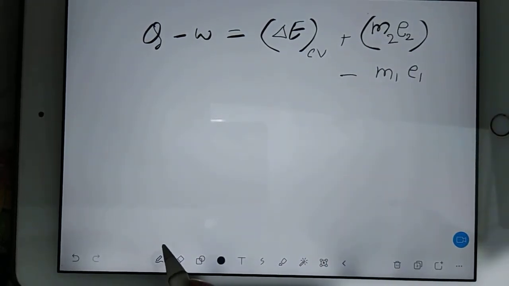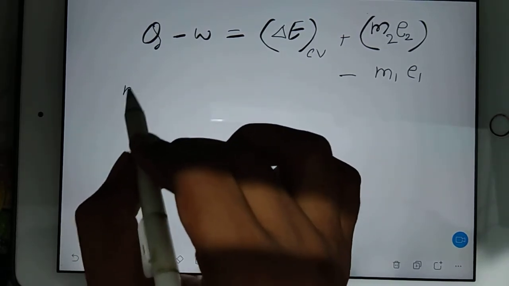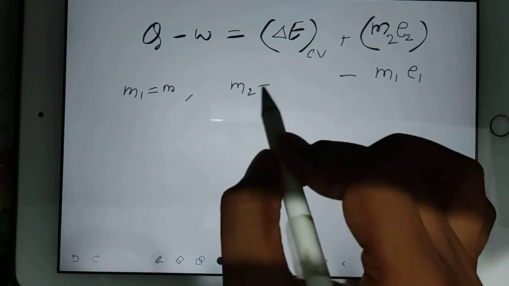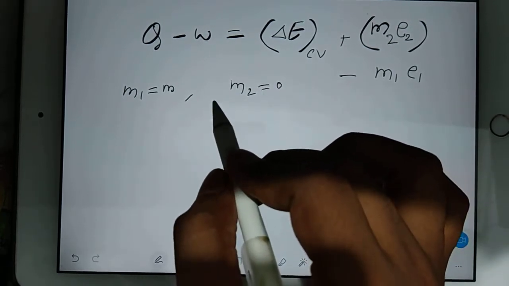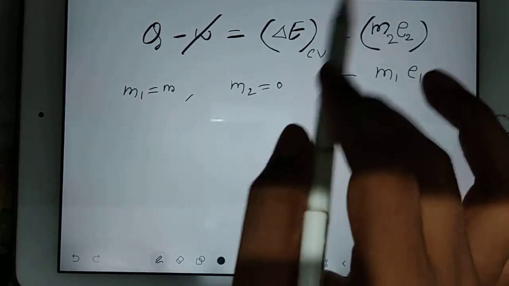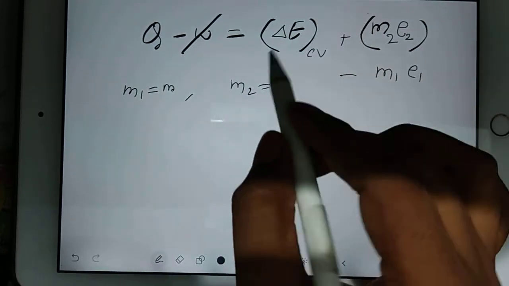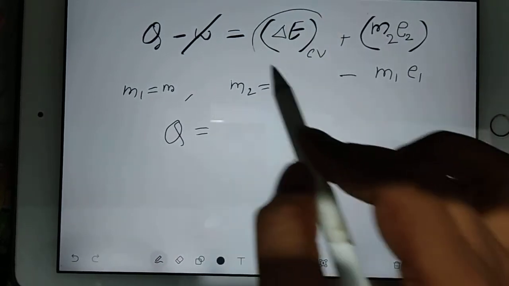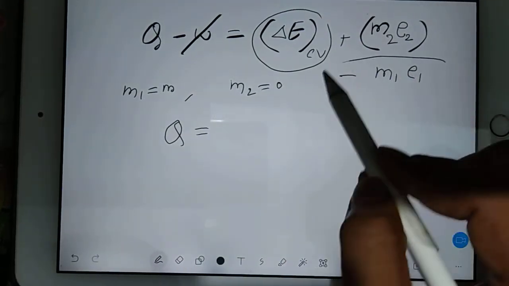Okay. Now see, we are considering our M1 is equal to M, and our outflow is 0, and there is no work involved in the tank filling process. It means your heat supply will be equal to only this and this.